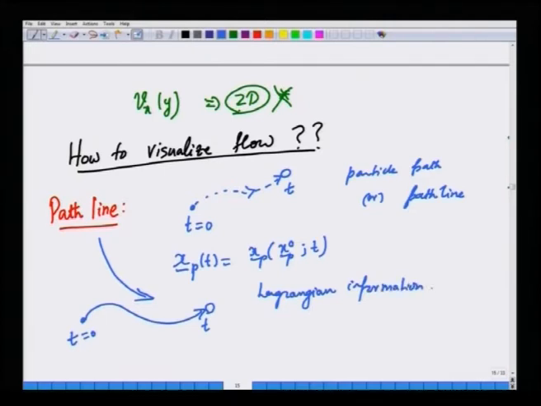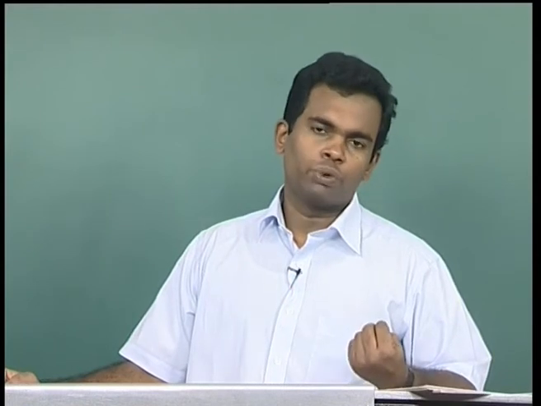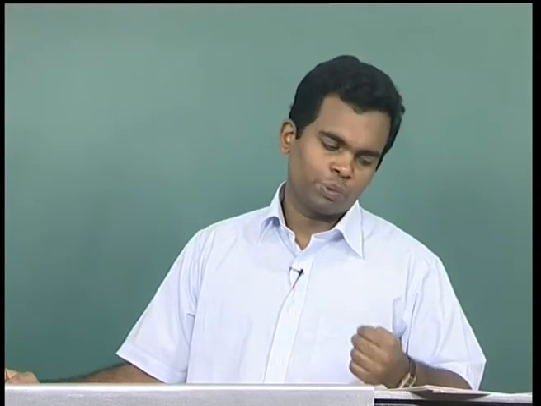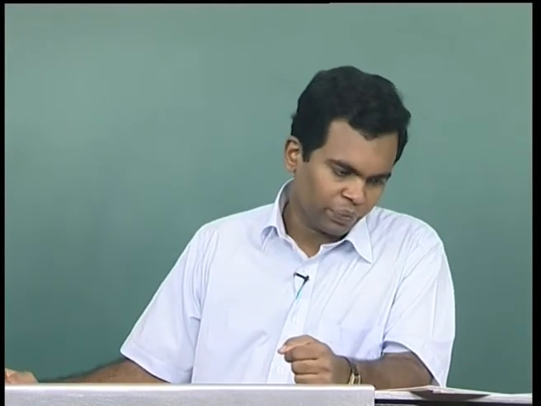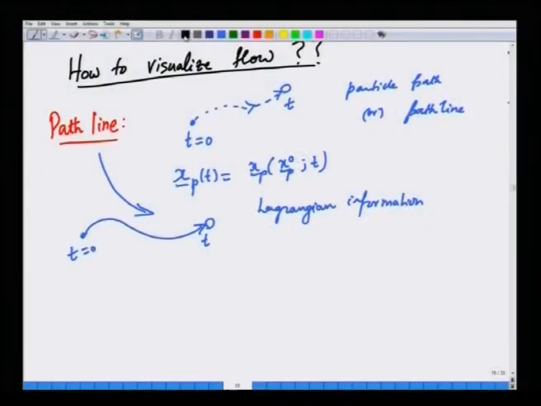The path line has Lagrangian information, because you are following a point identified by its initial location by means of a colored dye or a puff of smoke, and then you are viewing its spatial evolution as a function of time. Okay. Now, another useful notion is called the streak line.